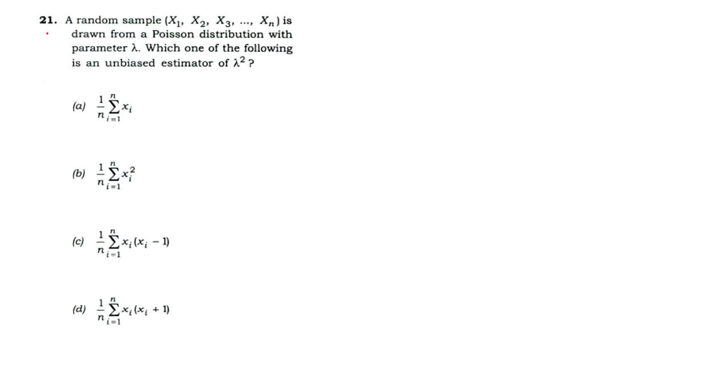Now we can move to another question. This question is: a random sample x1, x2, x3 and so on xn is drawn from a Poisson distribution. So our x follows a Poisson distribution with parameter lambda.